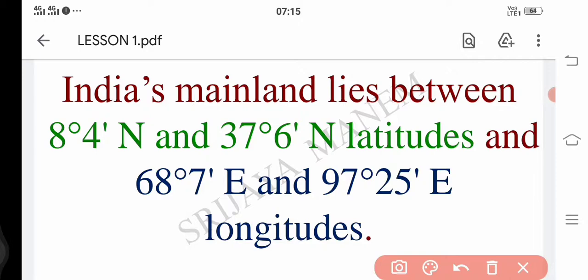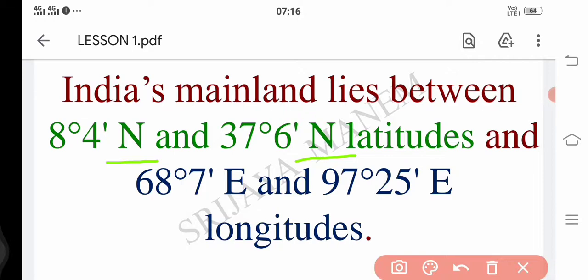Okay, so here they have used a letter. What is it? It is indicated with N, a capital letter. What do you mean by N, children, here? Yeah, very good. Northern latitude. So that means India is entirely located in the northern part of the world. We have seen that India is located towards the north of the equator. That means the latitudes which are located towards the north of the equator can be indicated with the letter N. Similarly, you see